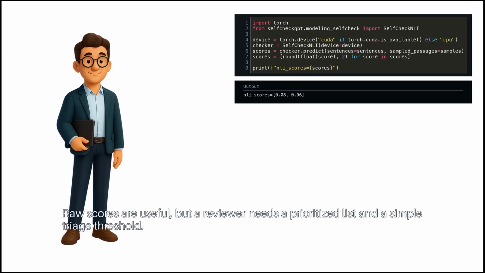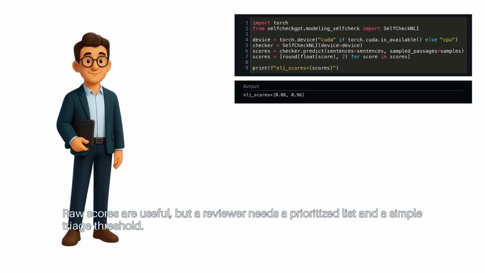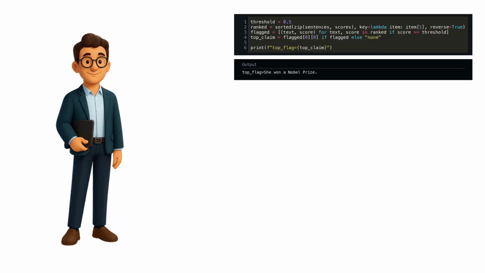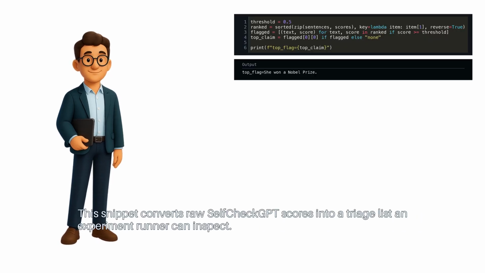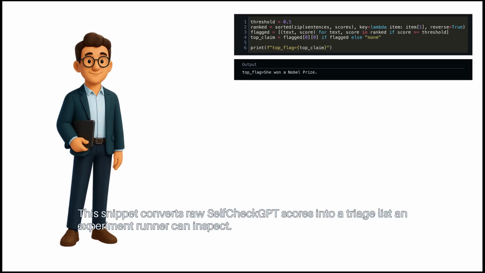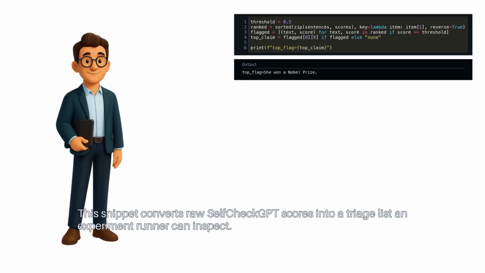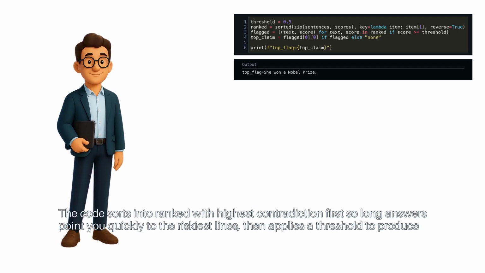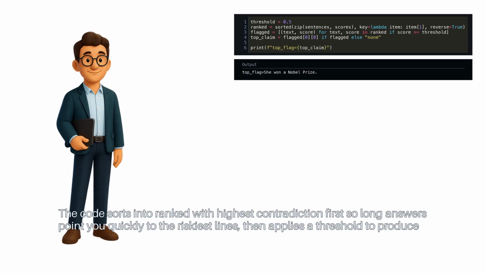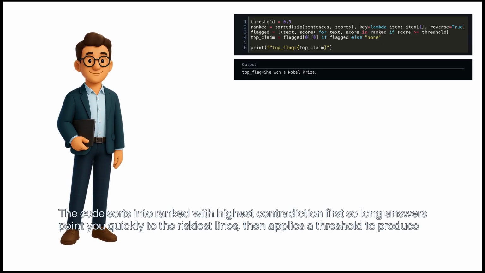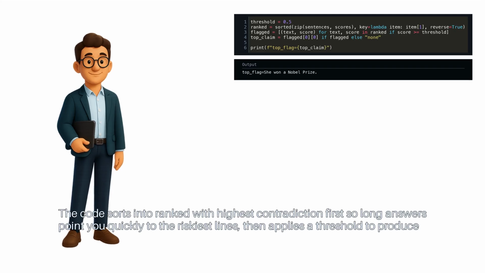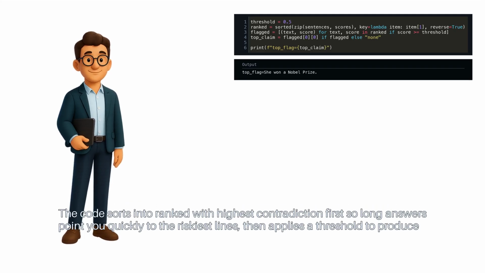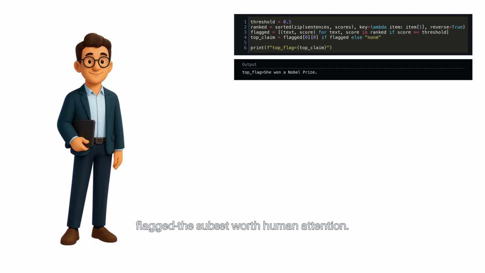Raw scores are useful, but a reviewer needs a prioritized list and a simple triage threshold. This snippet converts raw SelfCheckGPT scores into a triage list an experiment runner can inspect. The code sorts into ranked with highest contradiction first, so long answers point you quickly to the riskiest lines, then applies a threshold to produce flagged, the subset worth human attention.